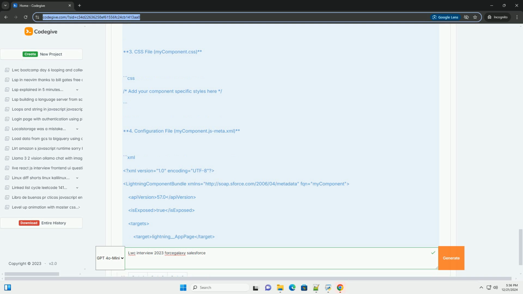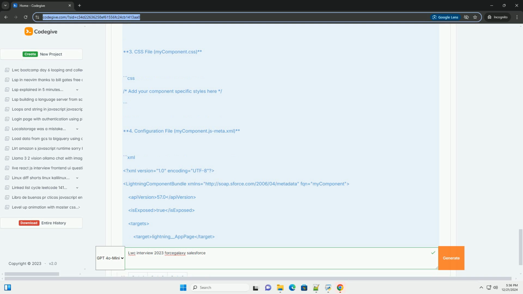2. JavaScript file, myComponent.js. Import LightningElement, wire from lwc. Import getAccounts from @salesforce/apex/AccountController.getAccounts.